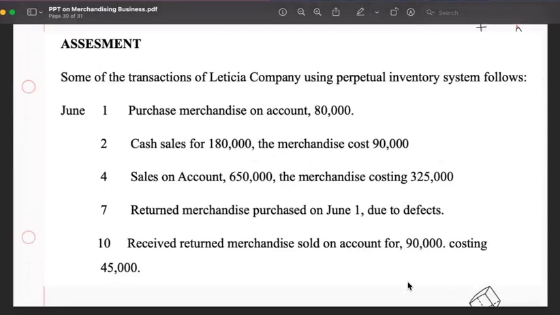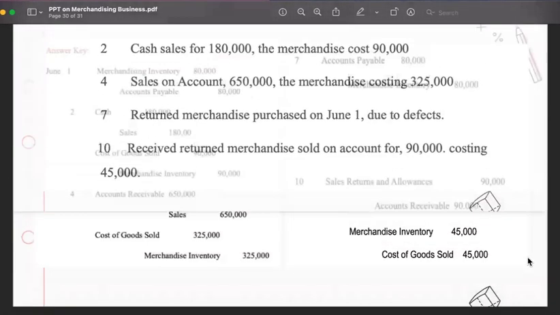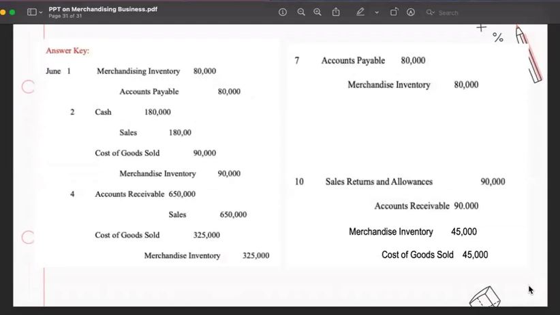And then, June 10, receive returned merchandise sold on account for 90,000 costing 45,000. So we debit sales returns and allowances 90,000. We credit accounts receivable 90,000. We update the merchandise inventory 45,000 and cost of goods sold 45,000 at the cost of the goods sold. So, parang may kulang, no?